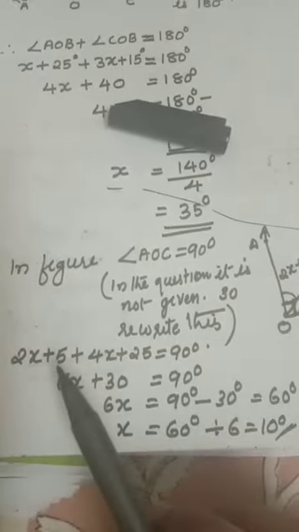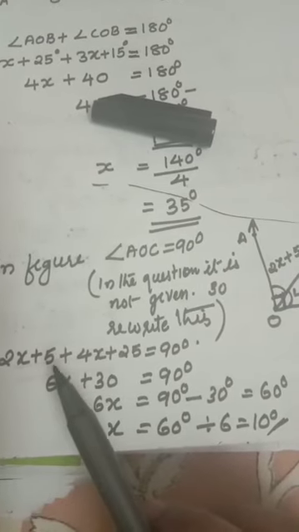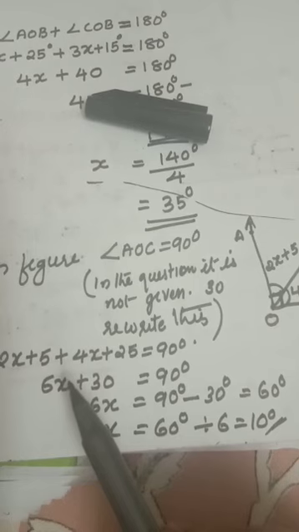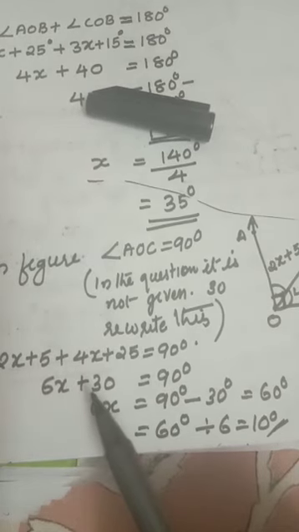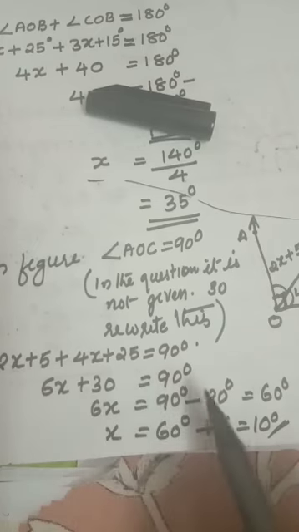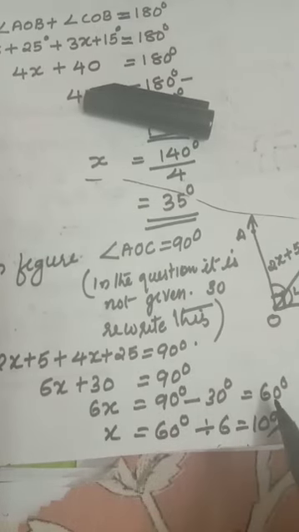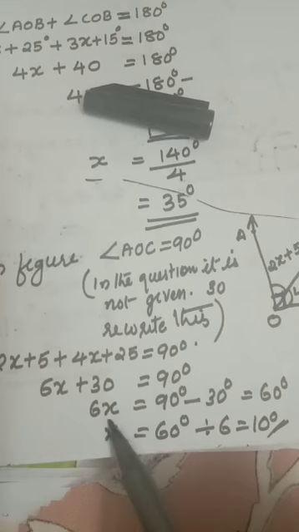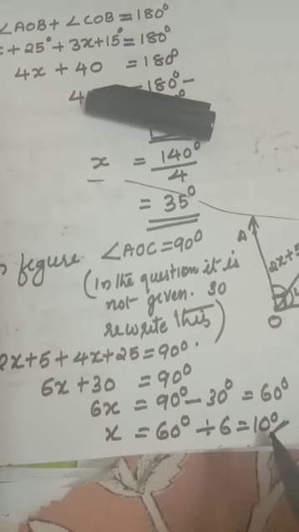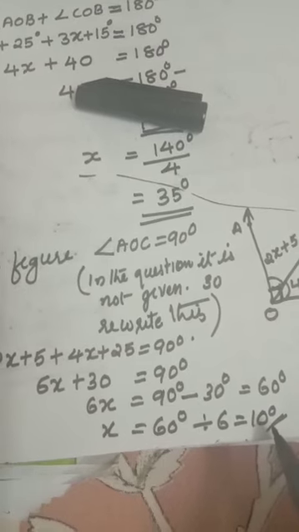See here. 2x plus 5 plus 4x plus 25 equal to 90 degrees. How many x are there? 2x and 4x, 6x are there. Plus 25 plus 5, 30. Plus 30 will be moved that side, minus 30, 60. 6 is multiplied here, here it will be divided. What is the answer? 10 degrees. I hope you understood. Now question number 3, first part.